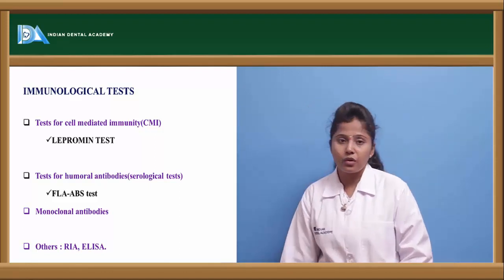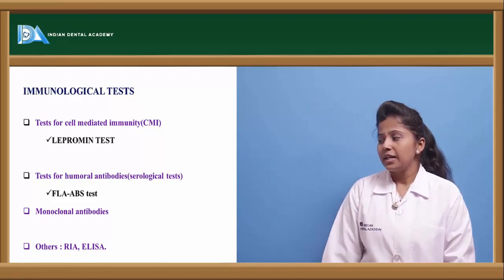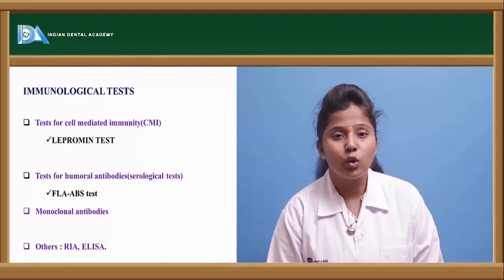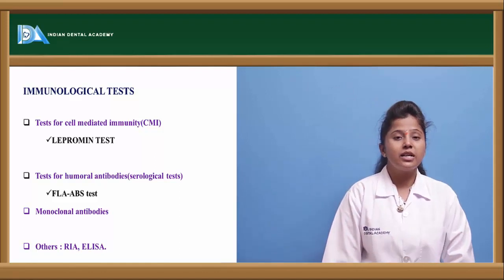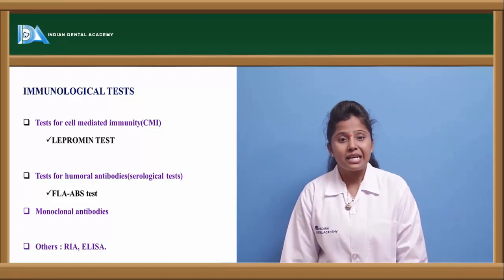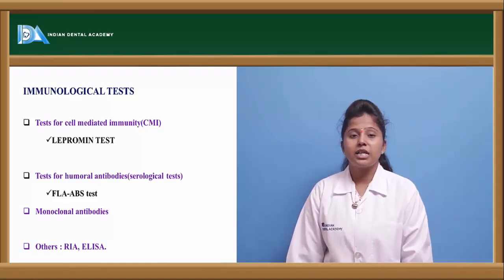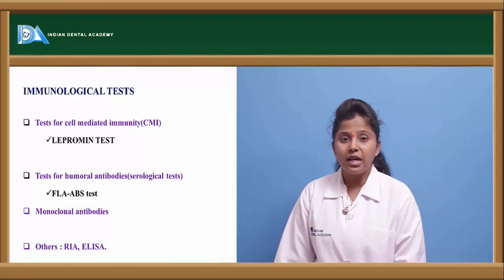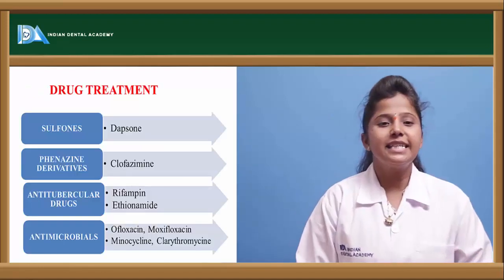And the other ones are monoclonal antibodies as well as RIA and ELISA, that is, radioimmunoassay and enzyme linked immunosorbent assay. These are the immunological tests which are performed in order to diagnose leprosy. Let us see the drug treatment.